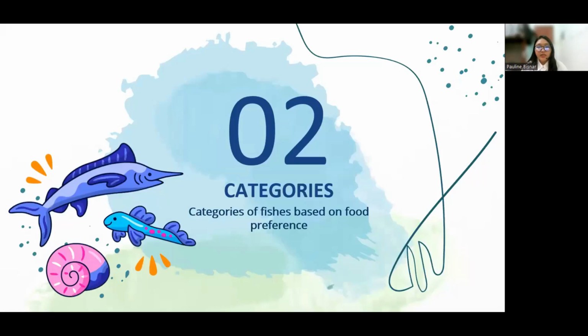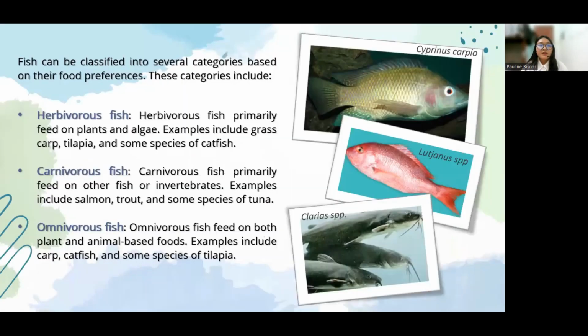So next we have the categories. Fishes can be classified into several categories based on their food preferences. The main ones include herbivorous fish, carnivorous fish, and omnivorous fish. However, they can be further divided into four more, which is the detritivorous fish, insectivorous fish, planktivorous fish, and piscivorous fish.